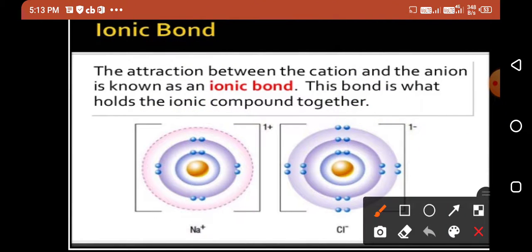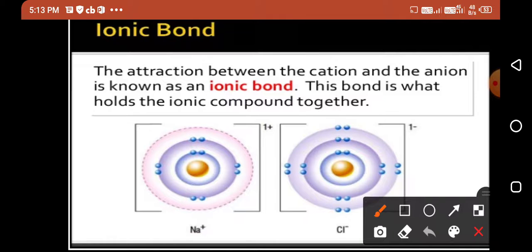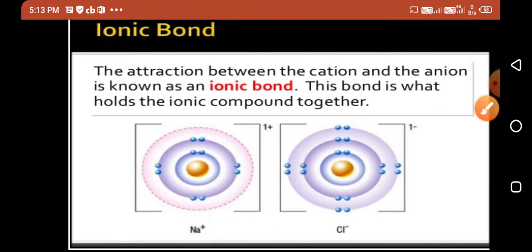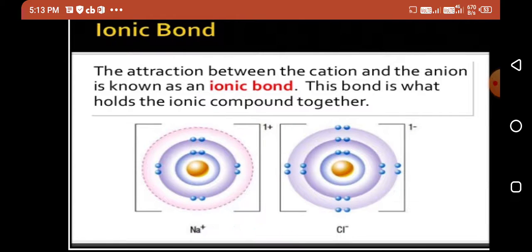Ionic bond. The attraction between the cation and the anion is known as an ionic bond. This bond is what holds the ionic compounds together. So between this sodium positive cation and the negatively charged anion, a strong force of attraction is present, and due to this strong force of attraction, the bond formed between this cation and anion is known as an ionic bond.